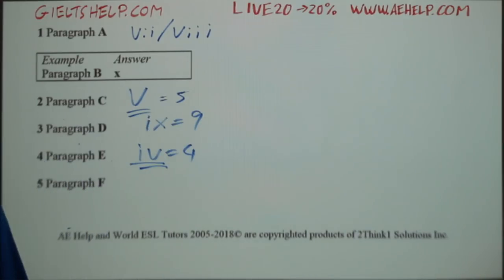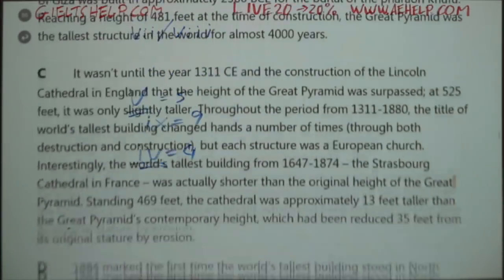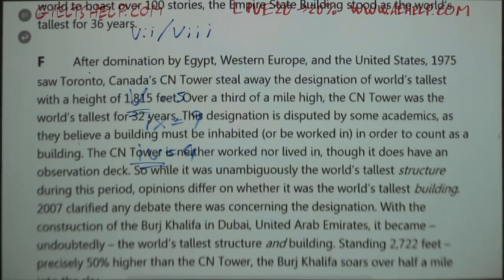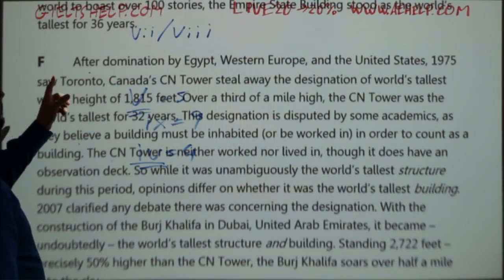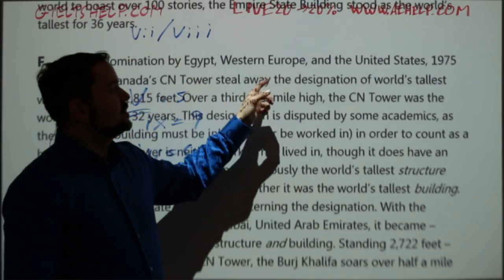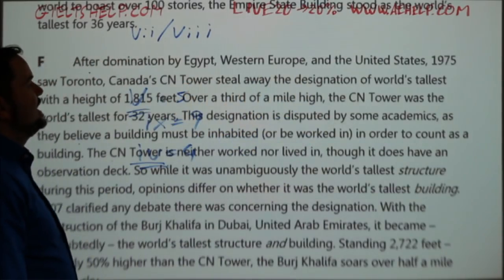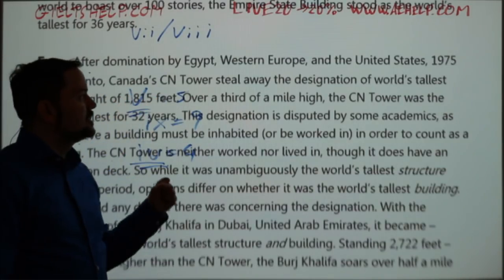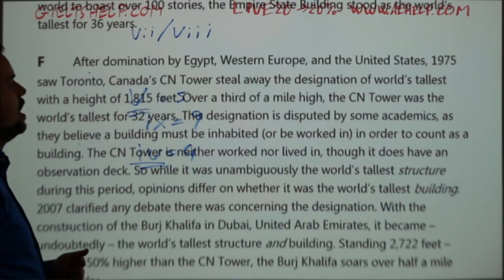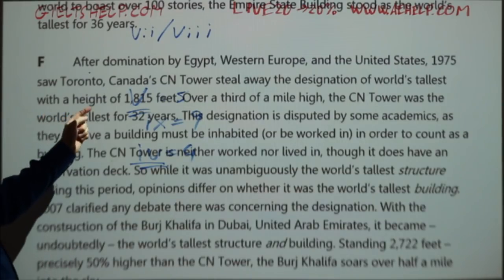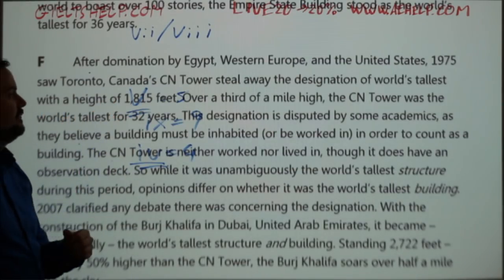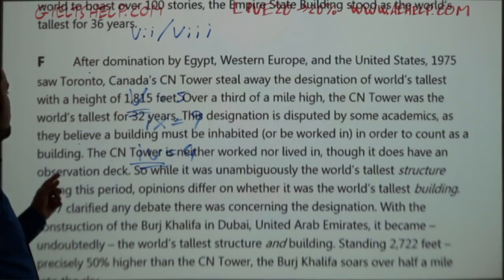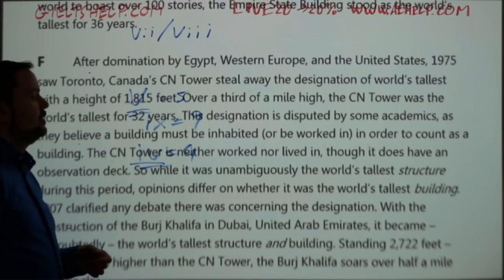All right, let's jump to paragraph F. So, after domination by Egypt, Western Europe, and the United States, 1975 saw Toronto, Canada's CN Tower, steal away the designation of world's tallest with a height of 1,815 feet, over a third of a mile high. The CN Tower was the world's tallest for 32 years.